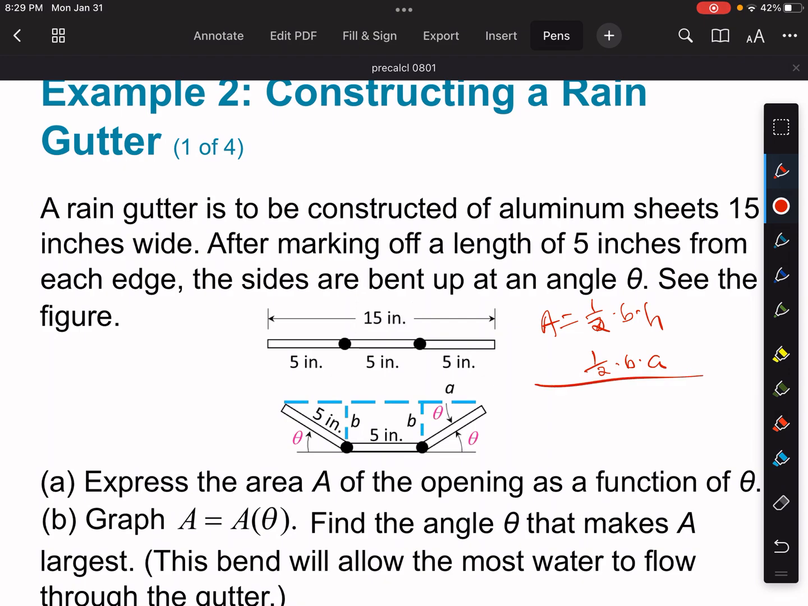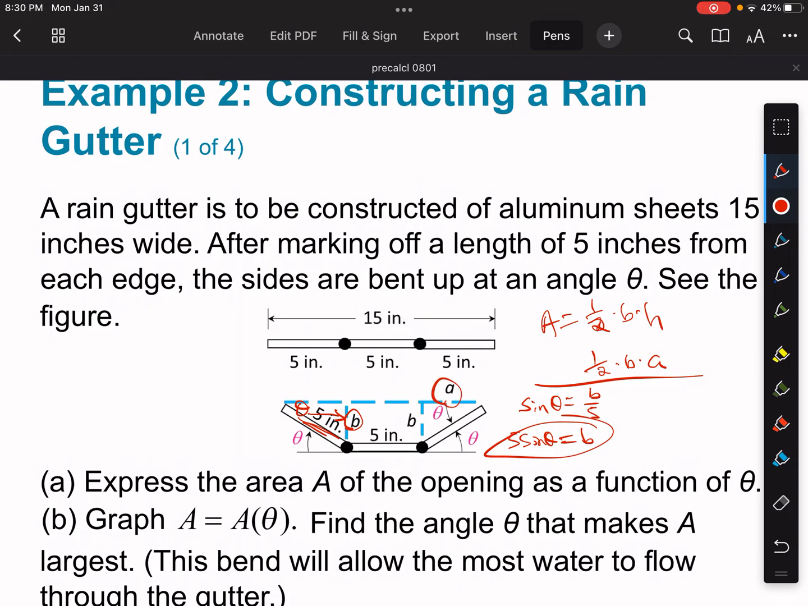Okay, so what I can do here is I can put b and a in terms of sine and cosine. If this is my theta right here, I know that b is dealing with the opposite, right? And then I know my hypotenuse is 5. Well, opposite and hypotenuse is sine. So I can say the sine of theta is equal to b over 5, and I can solve for b. b is equal to 5 times the sine of theta. All right, that's going to be important. So I know what b is in terms of sine.